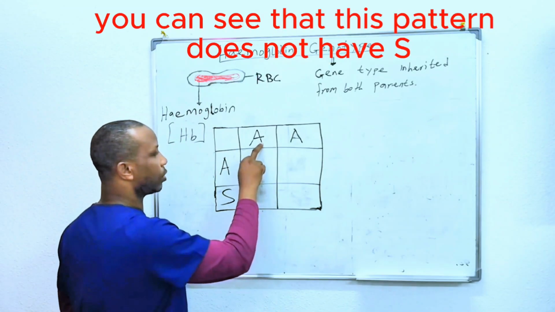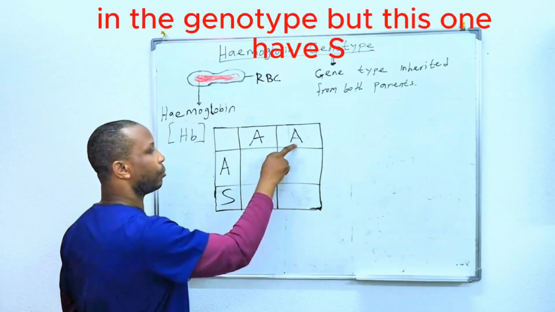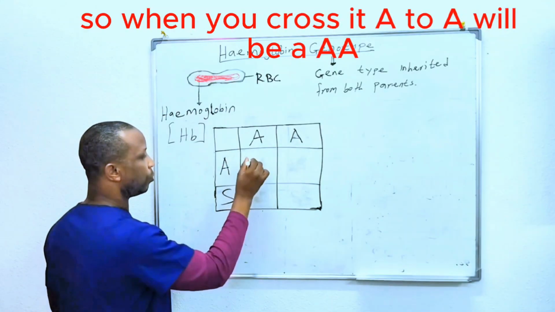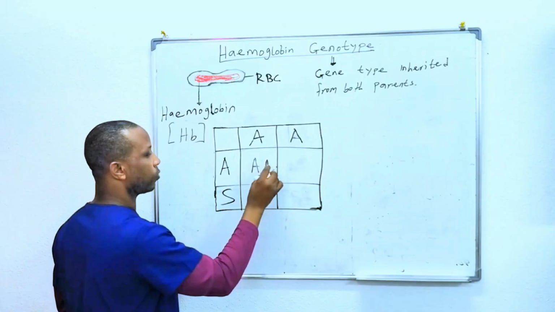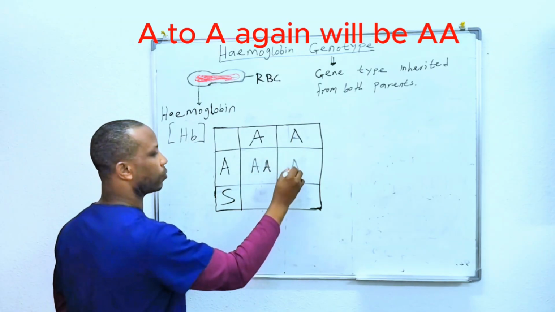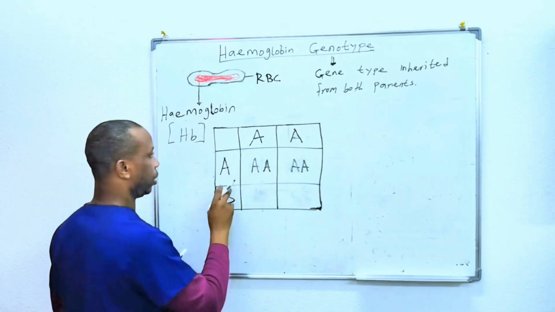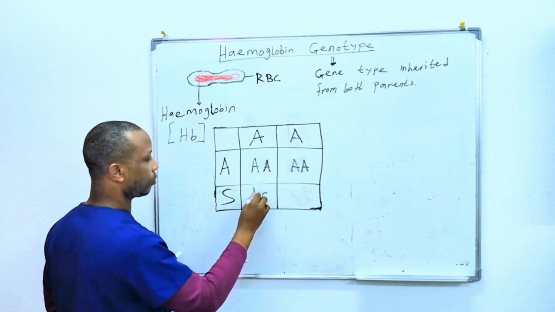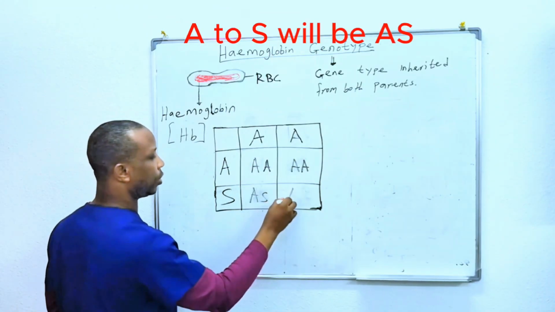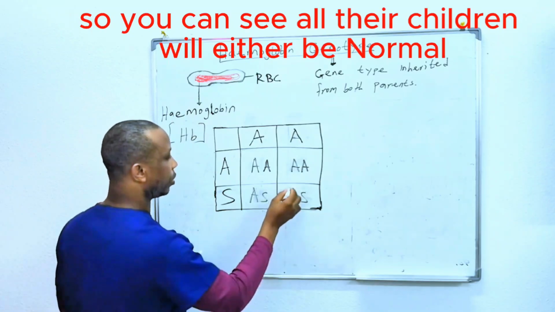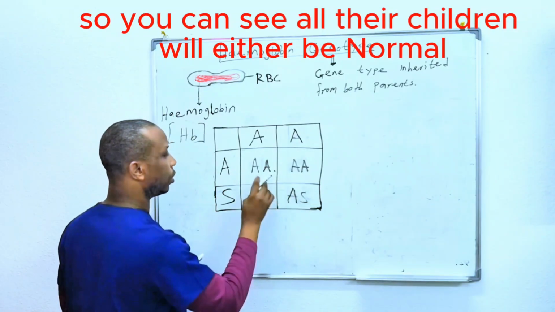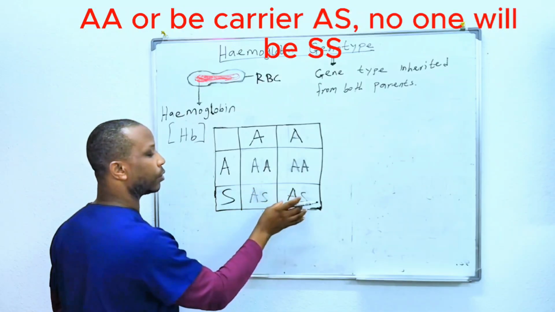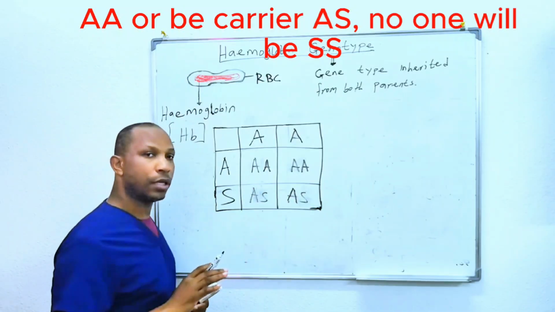So in this case, you can see that this parent does not have S in the genotype, but this one has S. So when you cross it, A to A will be AA, A to A again will be AA, A to S will be AS, A to S will be AS. So you can see all their children are either normal, AA, or carrier, AS. No one will be SS.